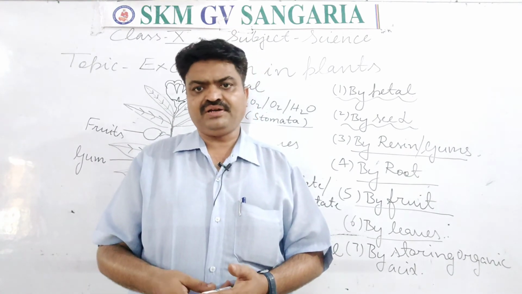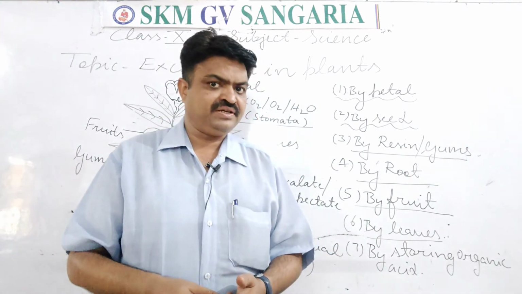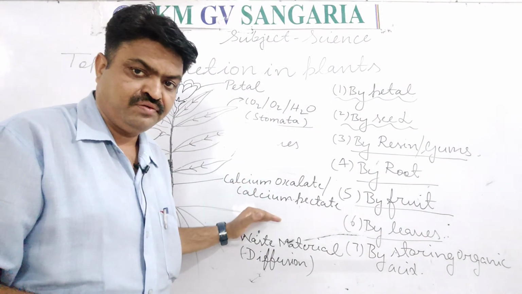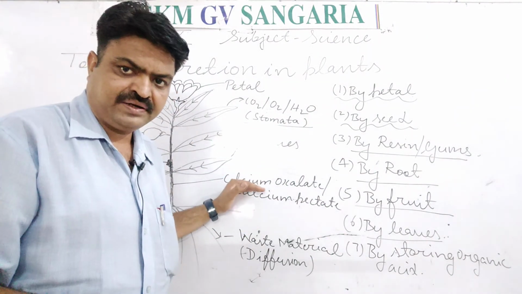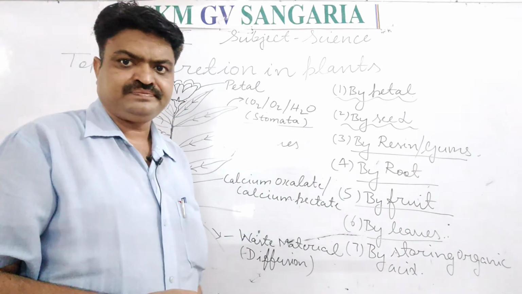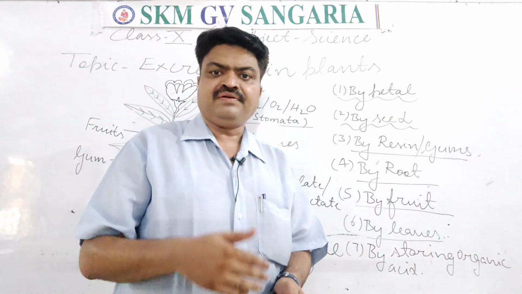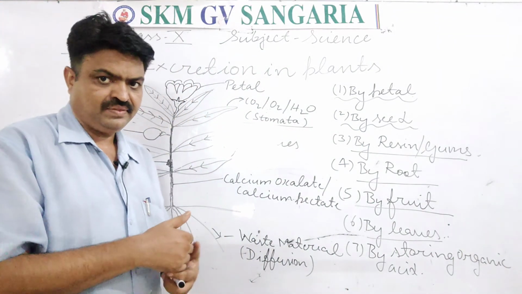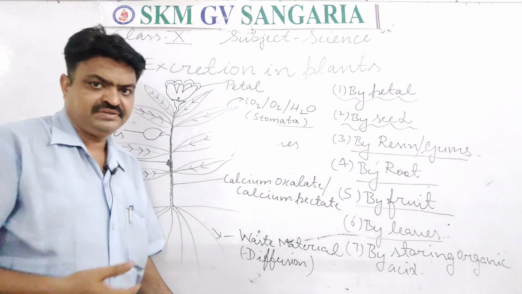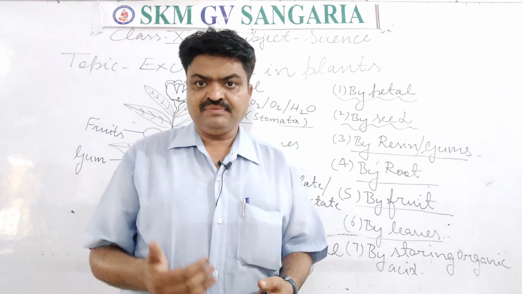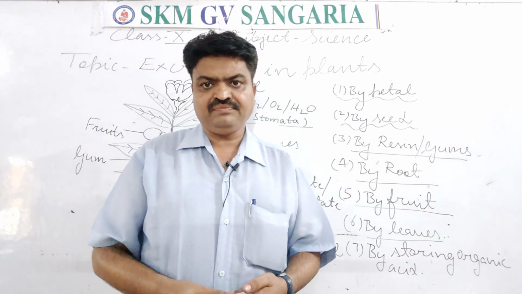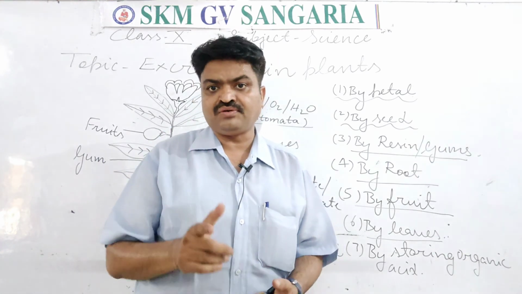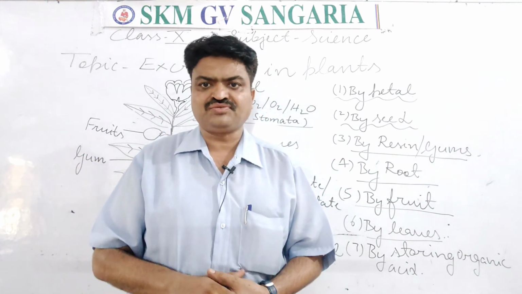Now you will try to learn it. The most important thing in this is that they store the organic acid in the form of calcium pectate and calcium oxalate, and the waste that is removed in the form of solid waste is known as gum or resin. Gum and resin become solid with the help of solidification, student.